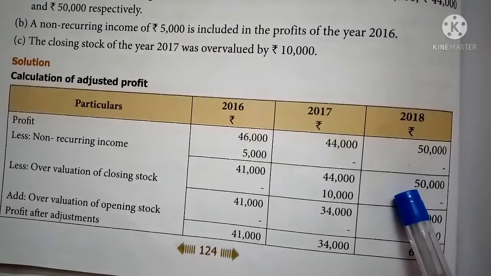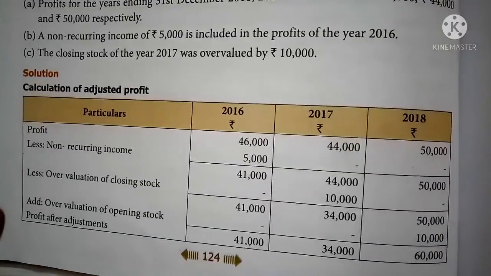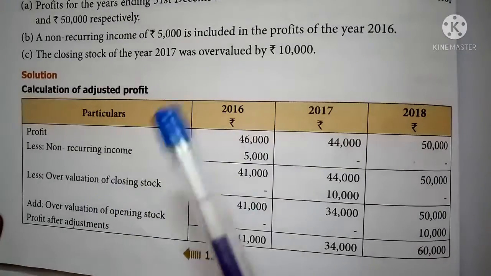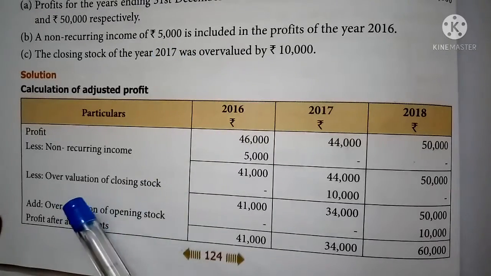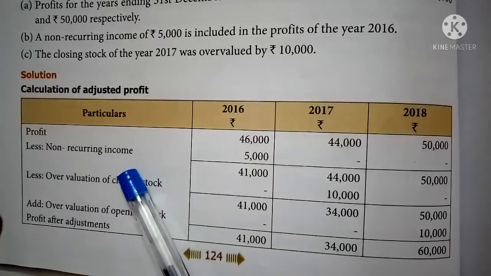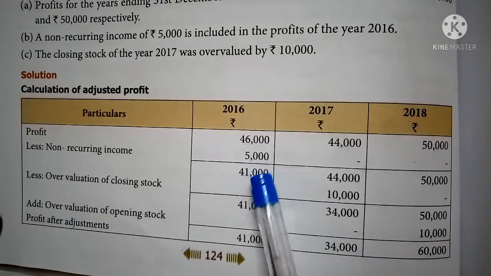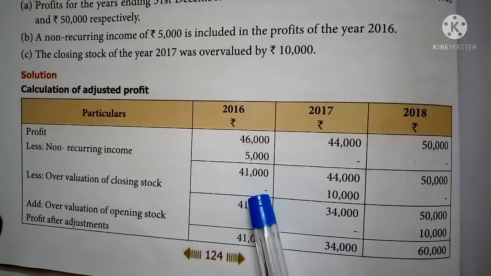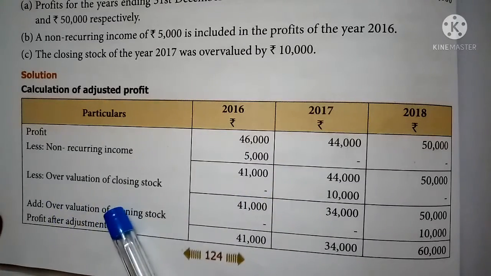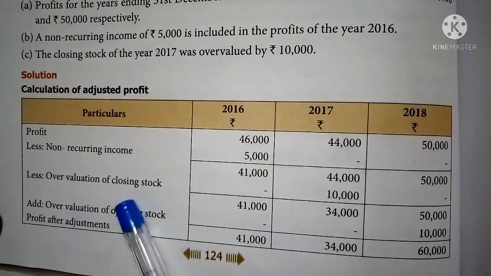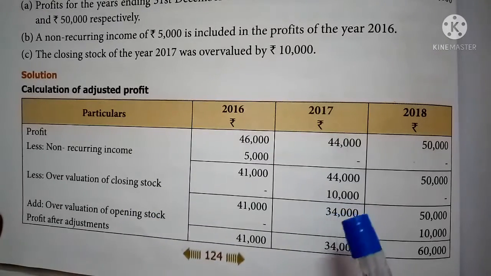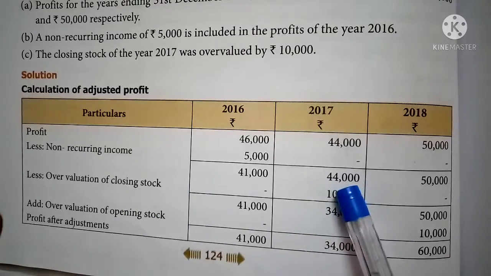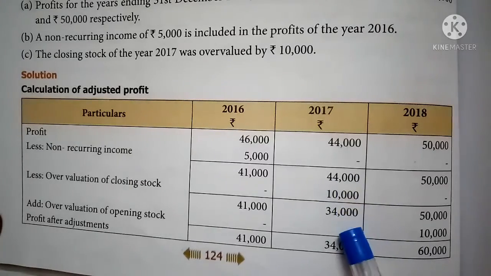First take the 3-year profit. First, non-recurring income of 5,000 will be adjusted in 2016. So less non-recurring income 5,000 in 2016, and the net amount is 41,000. And less overvaluation of closing stock in 2017. In 2017 the stock was overvalued, so it should be subtracted. Less 10,000 from the 2017 profit: 44,000 minus 10,000, 34,000 will come.